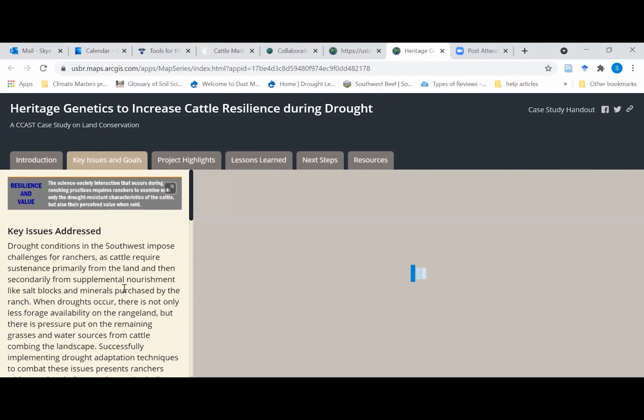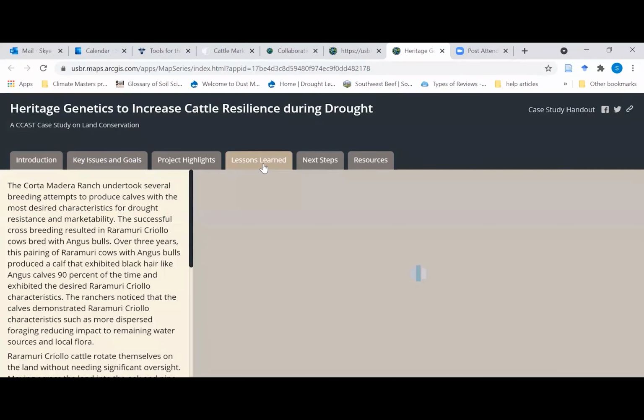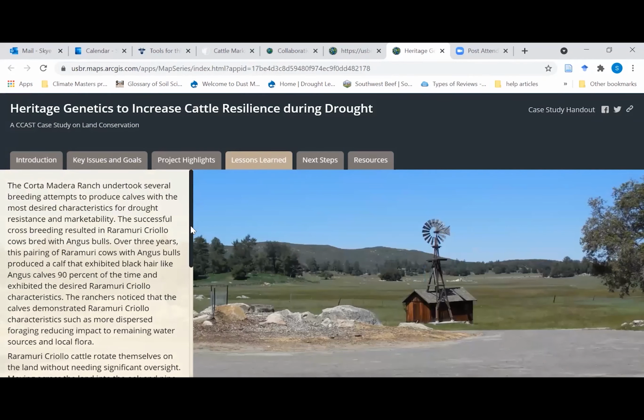The key issues and goals is exactly what it sounds like, sort of what was the goal of the project. Project highlights, some interesting fun facts about the project, maybe some things that were a little bit unique about it. The lessons learned is going to be a really valuable tab for anyone looking to replicate any of this kind of stuff, because here is where the contributor shares what they tried, what worked, and sometimes what didn't work. And so this is going to be really helpful.